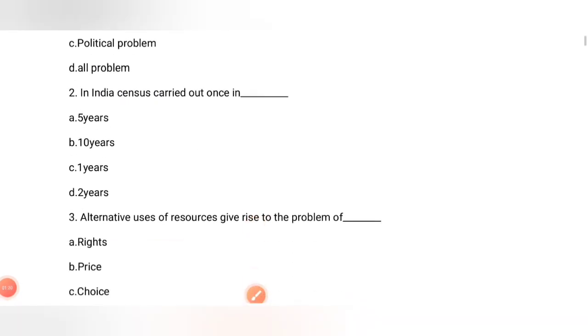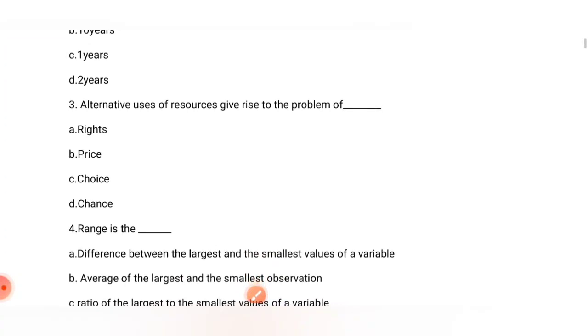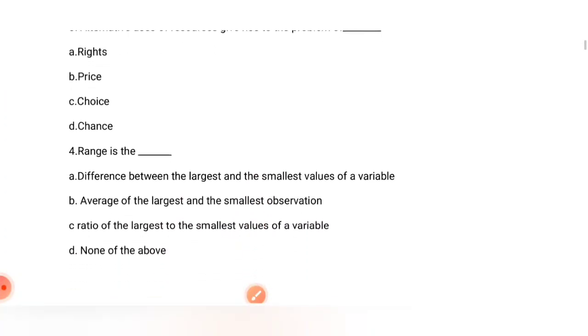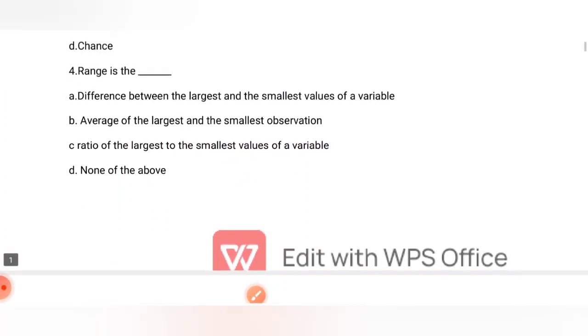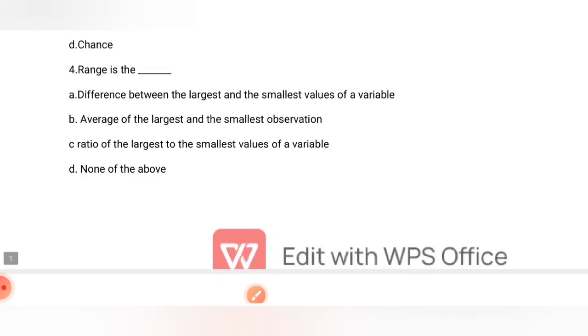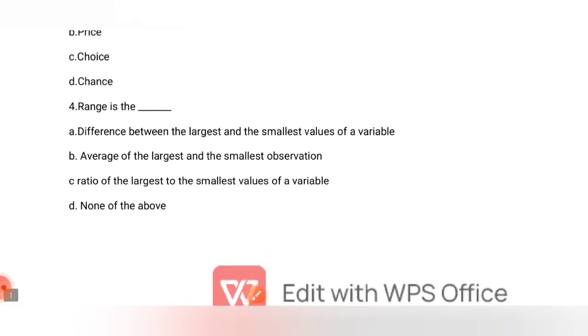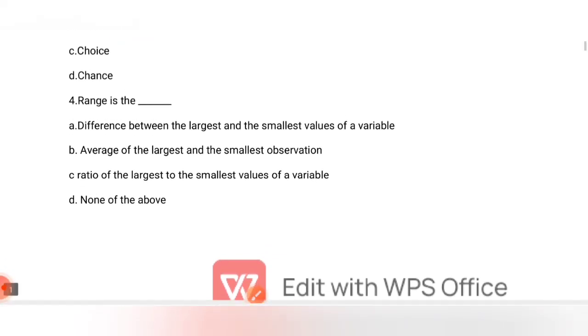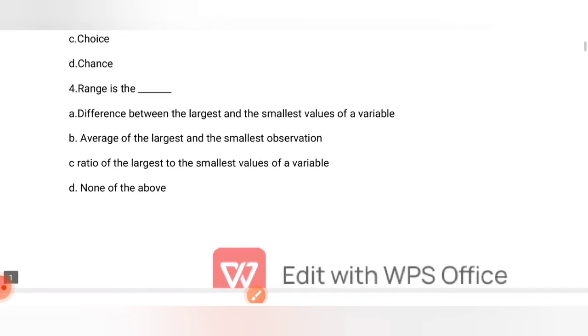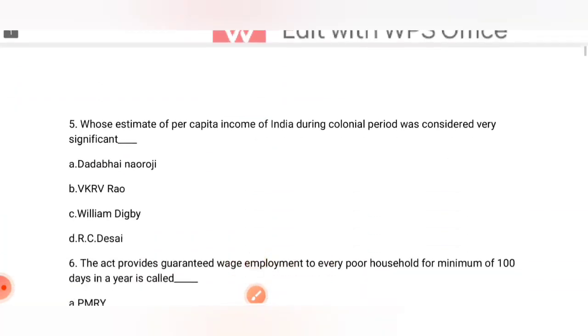Alternative uses of resources give rise to the problem of choice. Difference between largest and smallest values of a variable. Average of the largest and smallest observation. Range is the difference between the largest and smallest values of a variable. That is the answer.